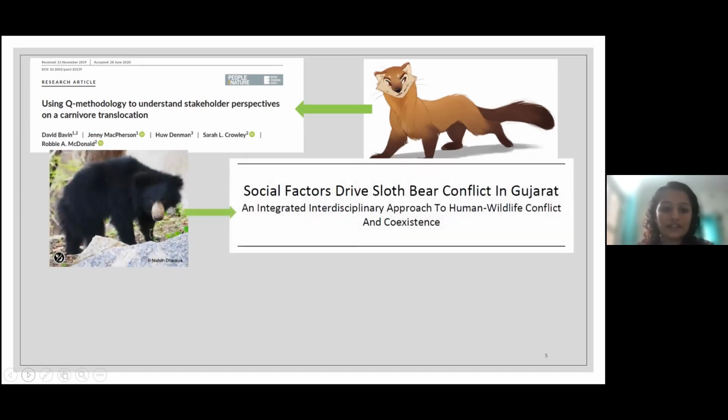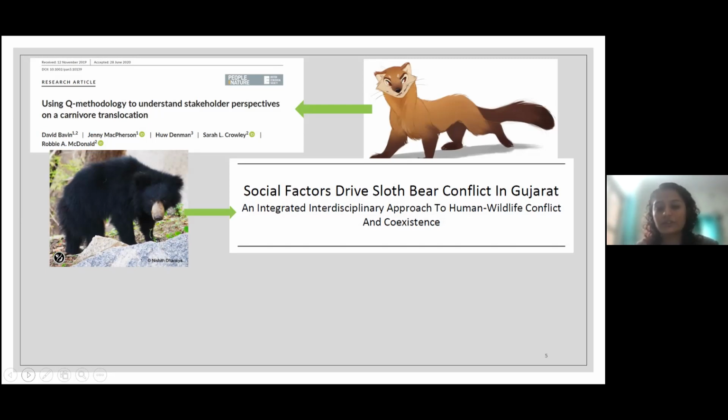So that is one study. Another study is one of Nishitsa's students. He and she both partially contributed a little bit. The data was collected by Nandita, and the analysis and the dissertation was done by Jeffrey. They worked on social factors that drive sloth bear conflict in Gujarat.